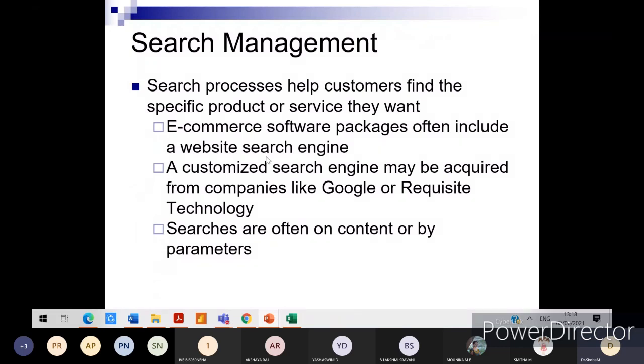So CRM is there. Then marketing planning, website management. Next is search management. Search processes help customers find the specific product or service they want. So e-commerce software packages often include a website search engine. The search mechanism is generally embedded within the ERP software, the enterprise resource planning solution. And a customized search engine may be acquired from companies like Google or Requisite Technology.